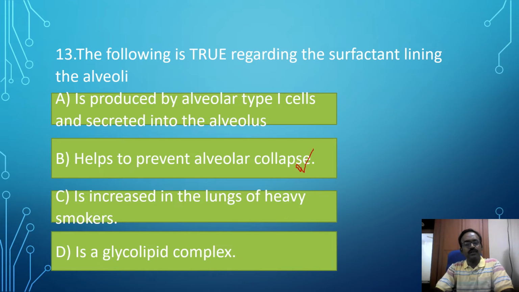Option C: is increased in the lungs of heavy smokers. In smokers the amount of surfactant is less, it is decreased. Option D: is a glycolipid complex, mainly dipalmitoyl phosphatidylcholine. It is a lipoprotein complex. The lipid is the main content, and protein is a certain amount. It is not a glycolipid complex. So the correct answer is helps to prevent alveolar collapse.